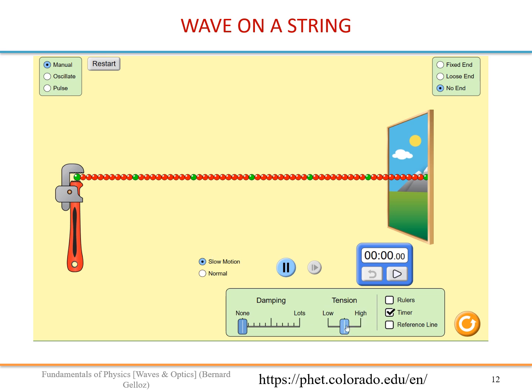There is a tension, and we can choose between low, medium, high. It has some damping properties. We can choose no damping or a lot of damping. So let's see what is happening without damping. Here I can move this and see what happens.